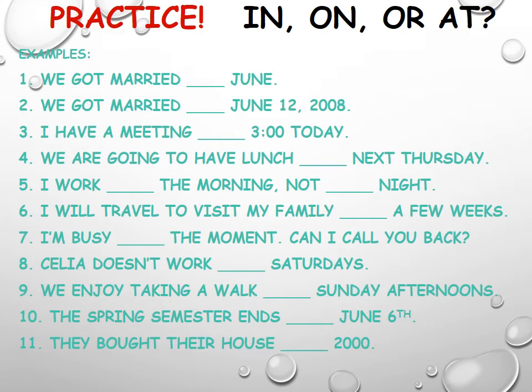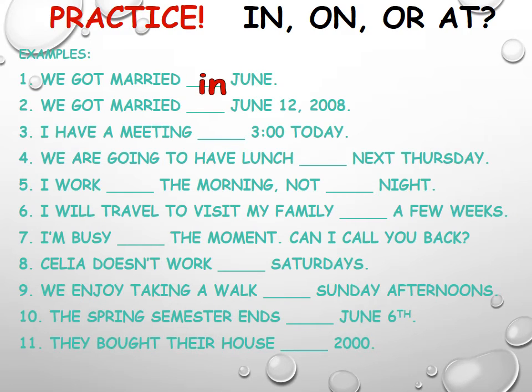In this slide, we are going to practice the prepositions of time, the prepositions in, on, or at, and below there are 11 sentences for you, but we are going to practice them together. We got married. In, on, or at? So, which is the correct preposition? We said before that we can use in with months.